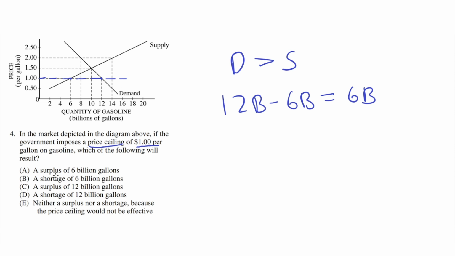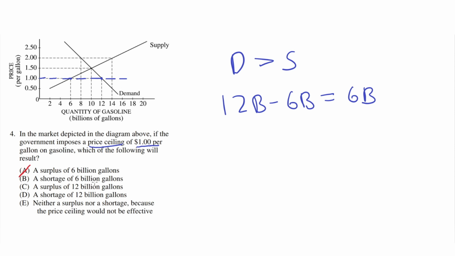Option choice A says a surplus of 6 billion gallons. This is incorrect, because a surplus means that the supply is greater than demand. But in this case, if we're looking at the graph, the demand is clearly greater than the supply, because the demand is further to the right than the supply, where the demand is for 12 billion gallons of gasoline, and supply is only 6 billion gallons. So there is no surplus in this case.